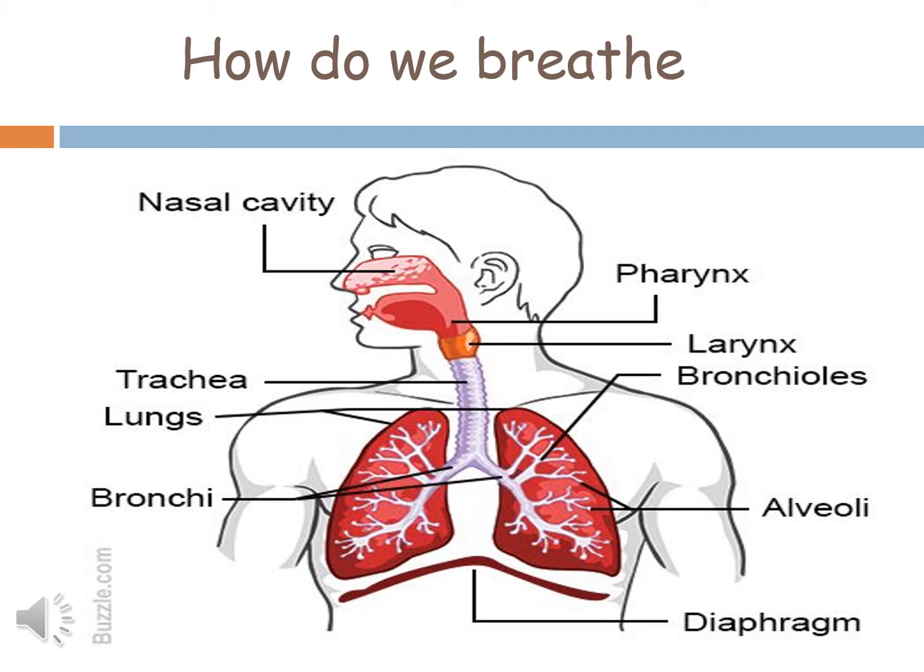Each lung contains millions of alveoli, and the walls of alveoli are very thin and surrounded by very thin blood capillaries. So the air from the trachea through the bronchi and bronchioles finally enters the alveoli.